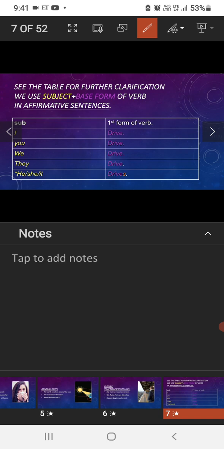If the subject is plural, we have to write the verb as it is. And if it is singular in nature, we have to write the verb along with s or es. So let's go to the next slide.